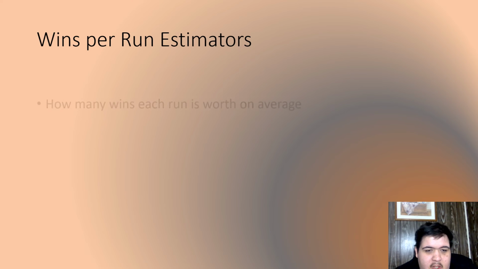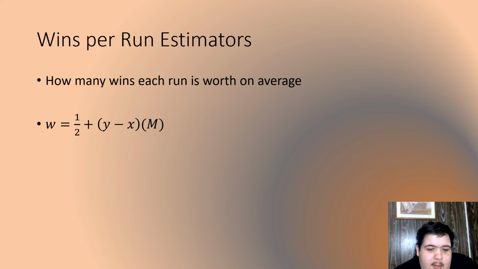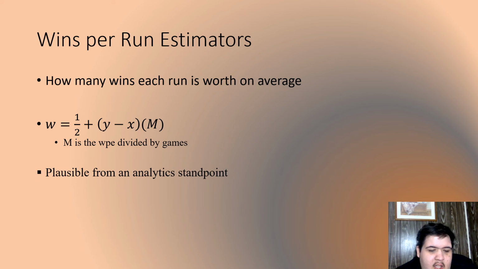Now we look at wins per run estimators. This calculates how many wins each run is worth on average, and it goes by the model. The winning percentage is equal to 1/2 plus the run differential times this M value, which is the win per run estimator, divided by the amount of games. It's plausible from an analytics standpoint because 1/2 would be an even winning percentage, and you take the run differential and the estimate with the amount of games played, and it will increase or decrease your win percentage based on that number.